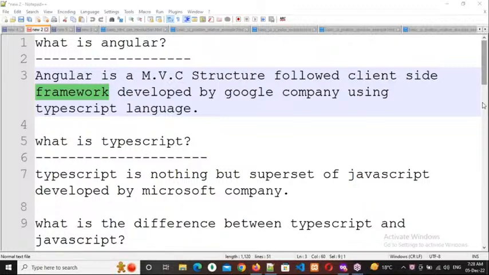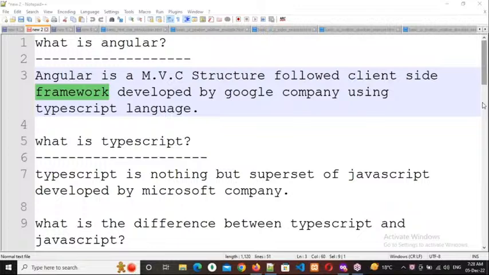Like that, whenever you are developing an application, we can have two choices. We can develop our application by using any core language, or we can go for any available framework. If you choose a core language, as a programmer, whenever you are developing an application, we need to take care of three things. One is performance. Second is security. And the third is SEO friendly URLs.